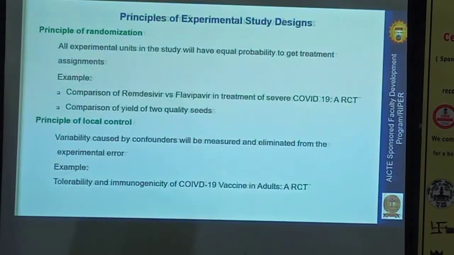For example, IQ level influences your marks or scores. In such a case, I take IQ level as an extraneous variable which influences your outcome, and I make blocks using that variable. That will be called local control.